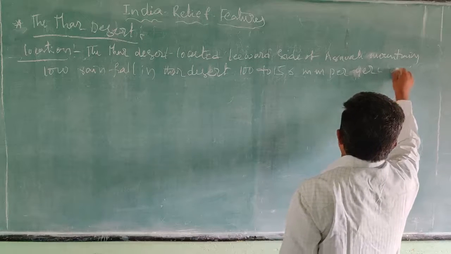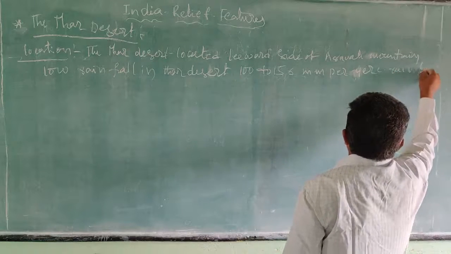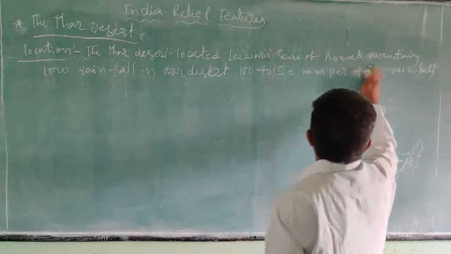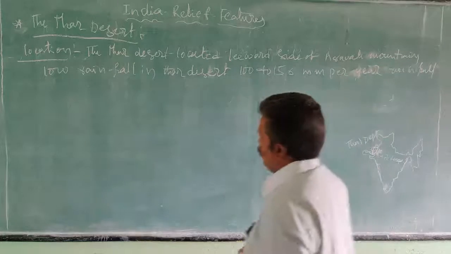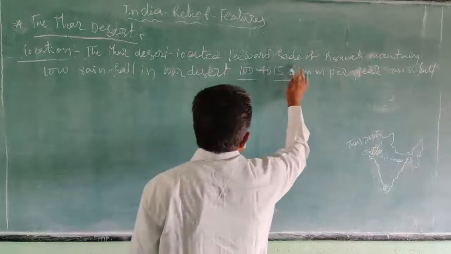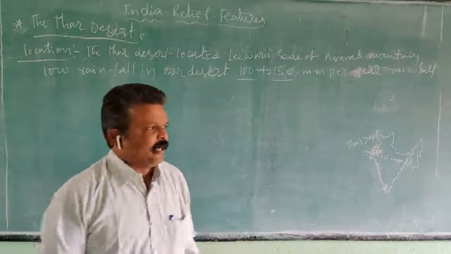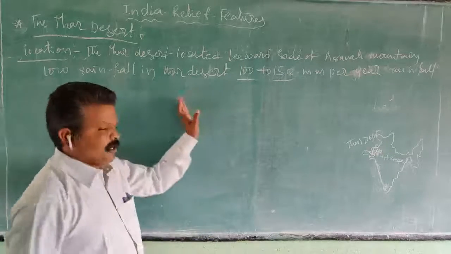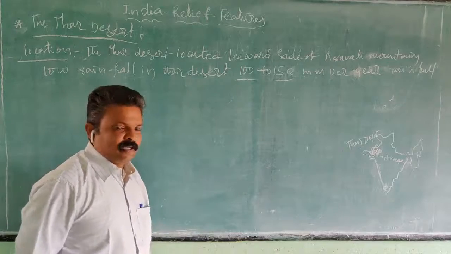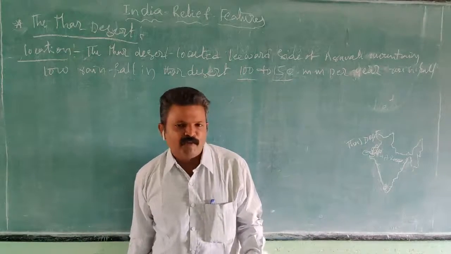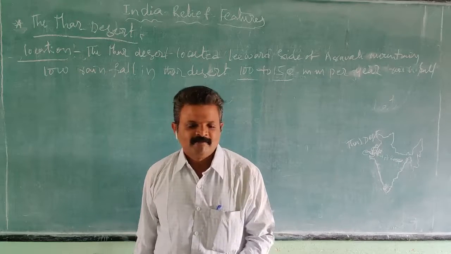You know, two years back in Chennai there was about 100 centimeters of rainfall. That's why most of the regions were completely filled with water, right?